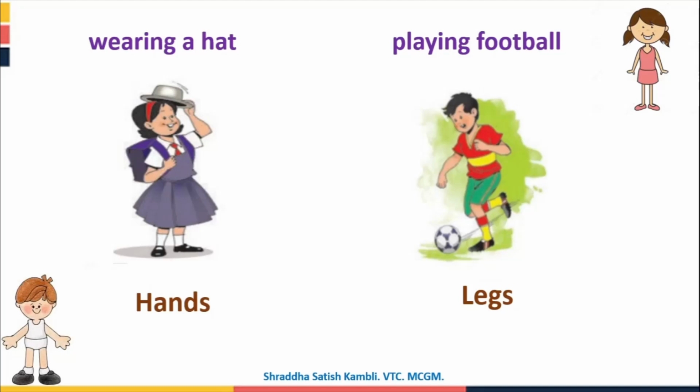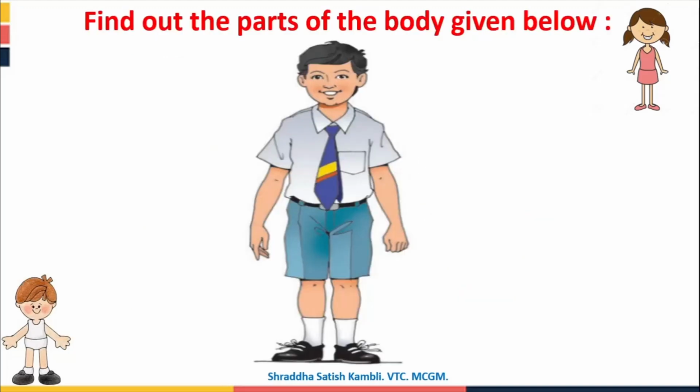So now that means, to do many actions, we make use of various parts of our body, like for example our hands and our legs. Okay, so now let us find out the parts of the body which are given below. There are some parts of the body which they have asked us to find out, and let us try and locate those parts of the body on this child. This image is also there in your book. If you look at your textbook, you will see the image of this boy. So come on, let us first try to find out where his forehead, cheek, nose and ears are.